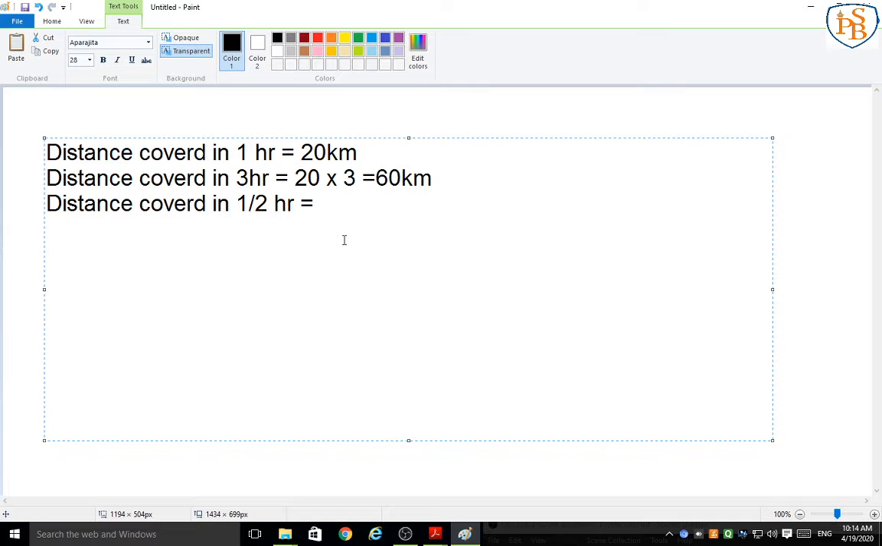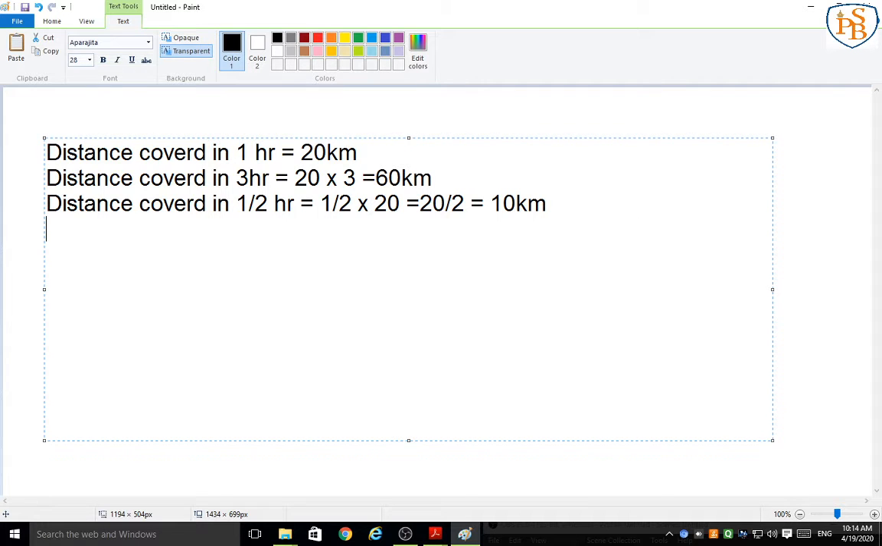Half hour. So how will you find out? Yes, 1 by 2 multiplied by 20, the distance covered in 1 hour. Correct? So 1 by 2 multiplied by 20 means 20 divided by 2, and 20 divided by 2 is nothing but 10 kilometer. Okay? So here we got the answer: distance covered in 3 hours is 60 kilometer, and distance covered in half an hour is equal to 10 kilometer.